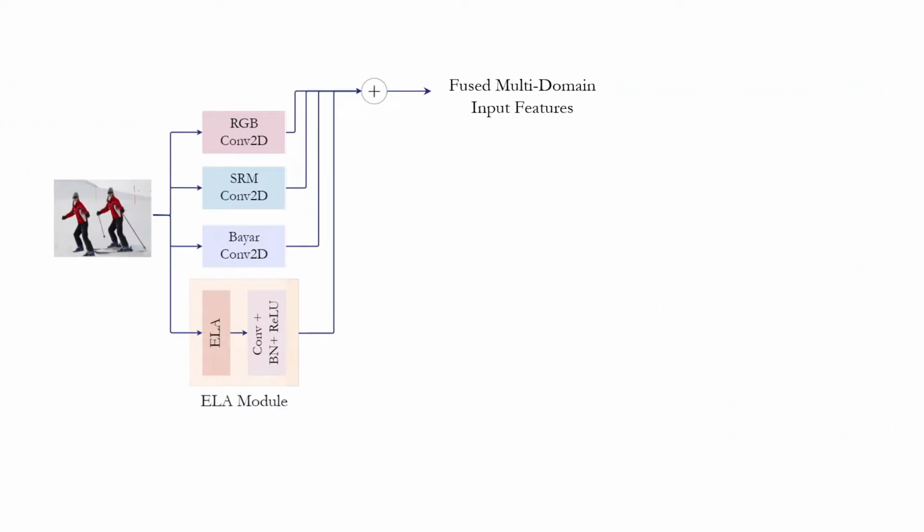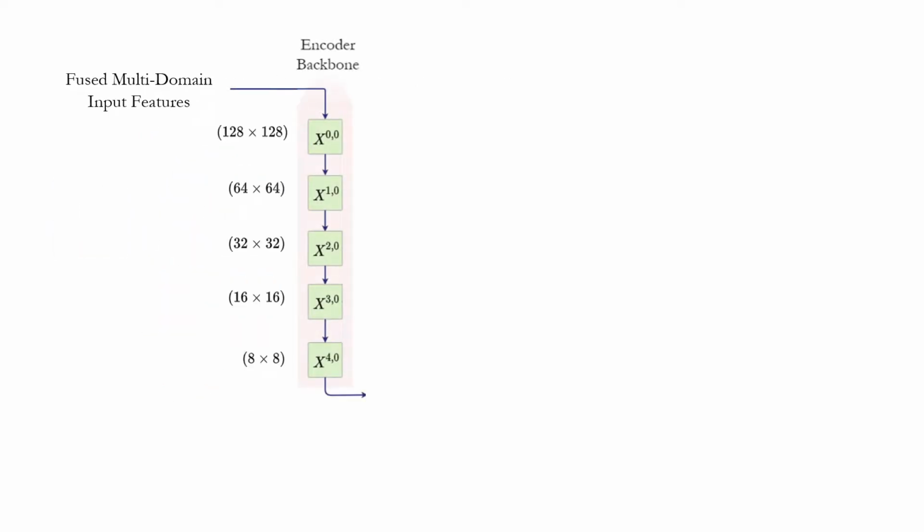Next, this combined feature goes through the encoder backbone. We use EfficientNet B4 backbone. From the backbone encoder, we select 5 stages of intermediate features that correspond to 5 different scales. The use of these multi-scale features during the decoding process helps us in improving localization accuracy. The final encoder features are passed through a fully connected layer to get a classification label.